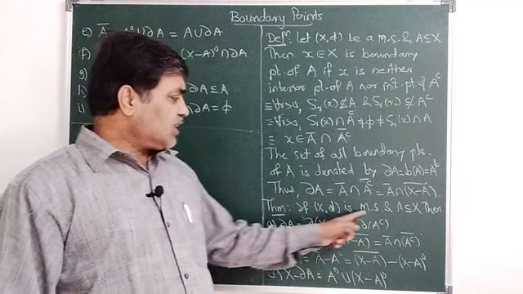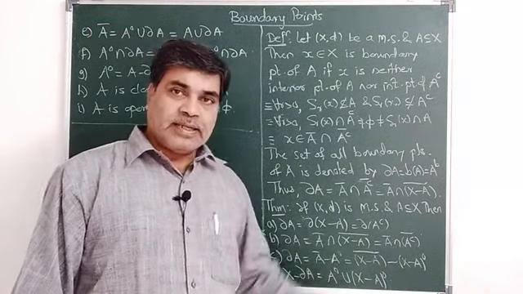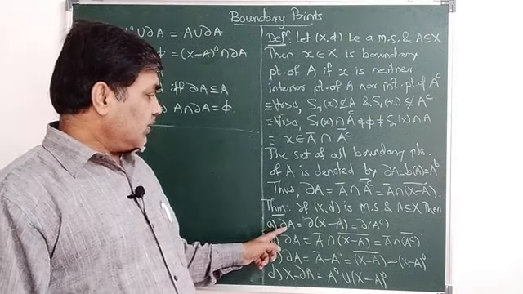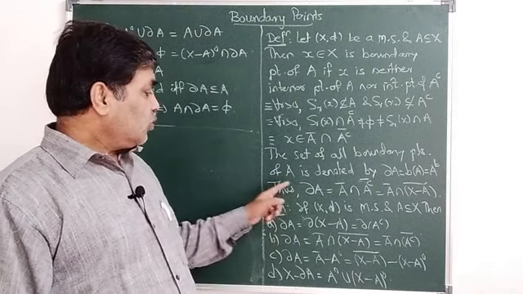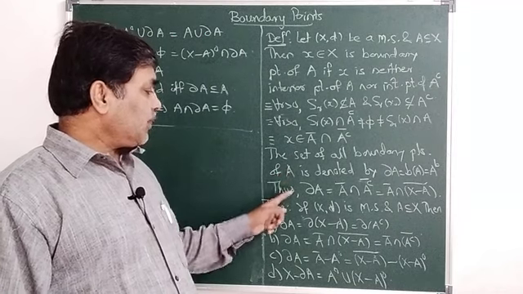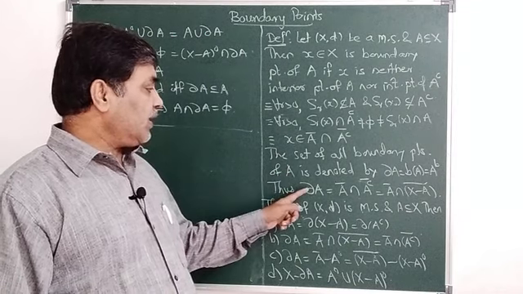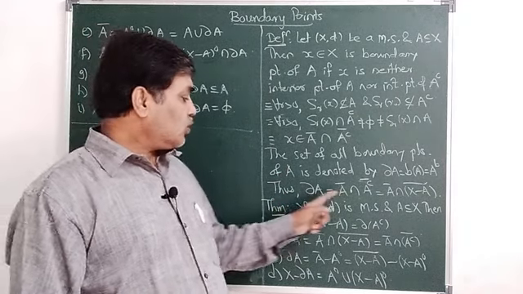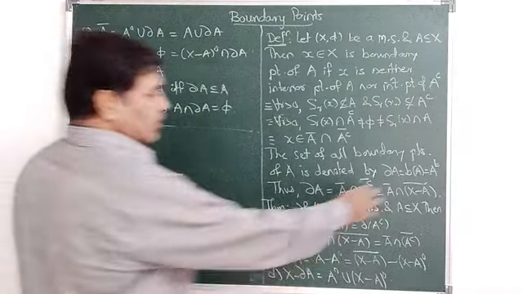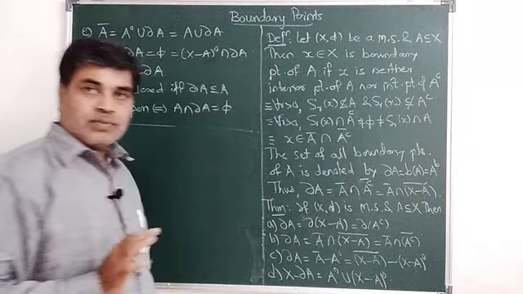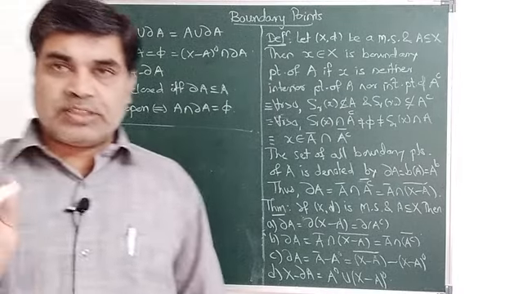If (X, d) is a metric space and A is a subset of X, then firstly the notation for boundary point. If A is a subset of X, then the set of boundary points of A is denoted by ∂A, or it is also denoted by A to the power b, or b(A) notation.